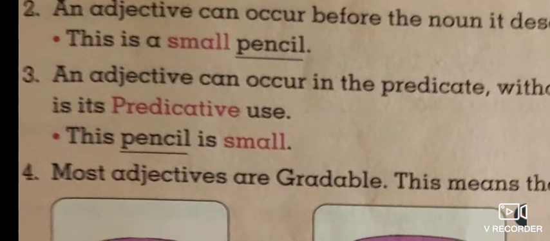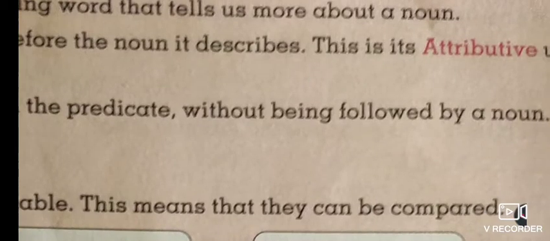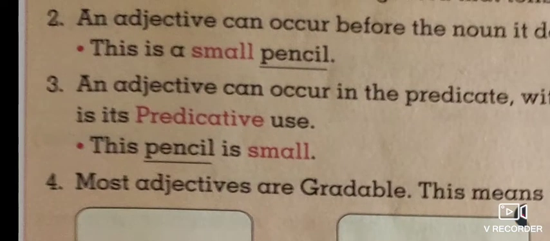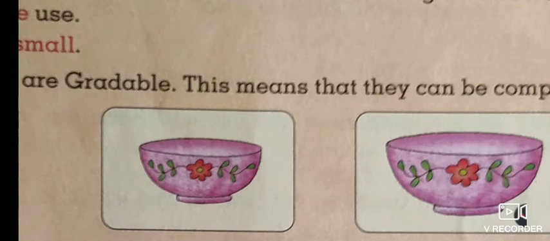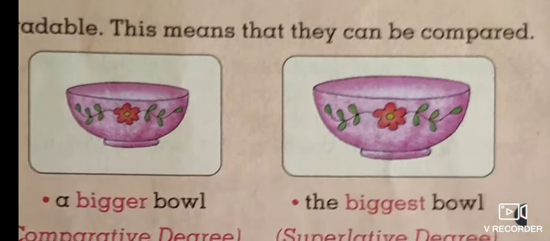An adjective can occur in the predicate without being followed by the noun. So it can occur in the predicate, where the noun does not follow the adjective. These pencils are small. Most adjectives are gradable. This means that they can be compared.